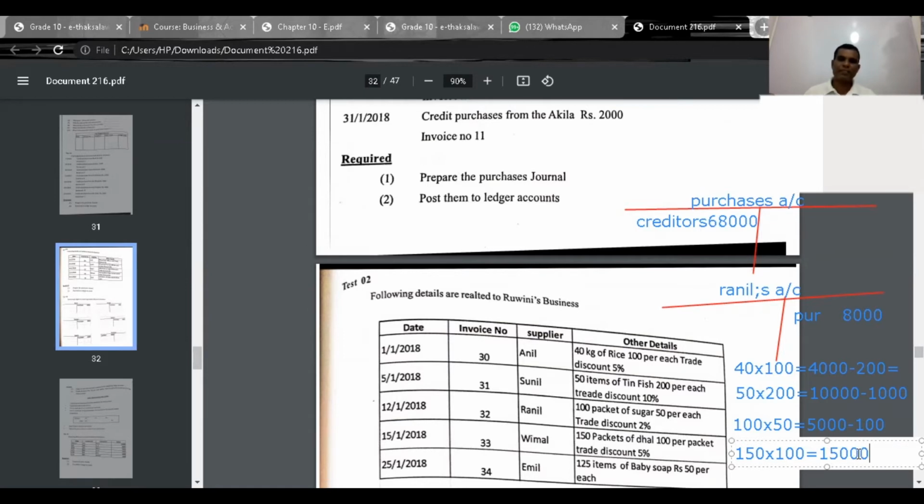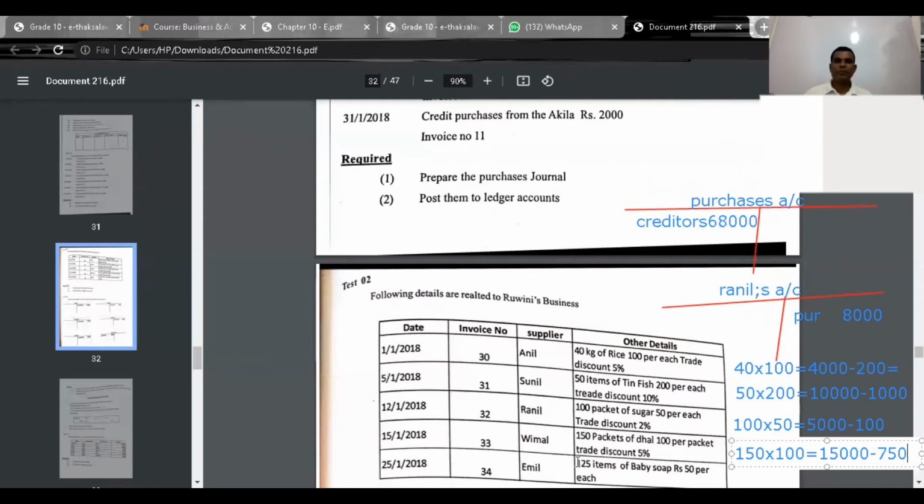If 10% is 1,500, divided by 2 you can get 5%, which is 750. The discount that should be deducted is 750. Out of 15,000, 750 should be subtracted, then 14,250. Now date, invoice number, Vimal, 14,250.